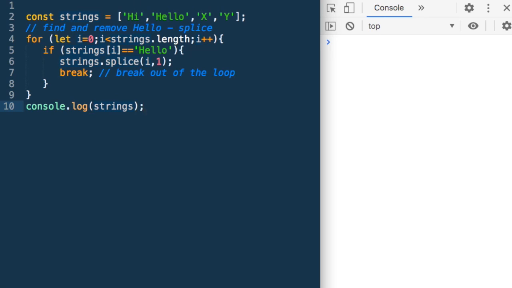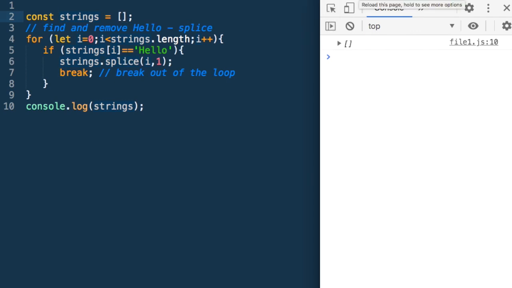Let's run the code. So I get hi xy. If I make this hello and remove this hello from here, what do I get? I get xy. If there was no hello in the array, this works fine. We should also check whether it works if hello is at the end of the array, and it's working fine. Empty array case, let's check that also, and that's also working fine.